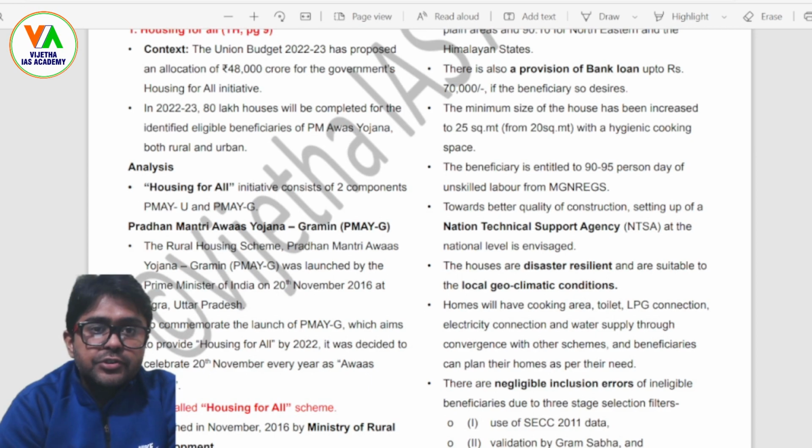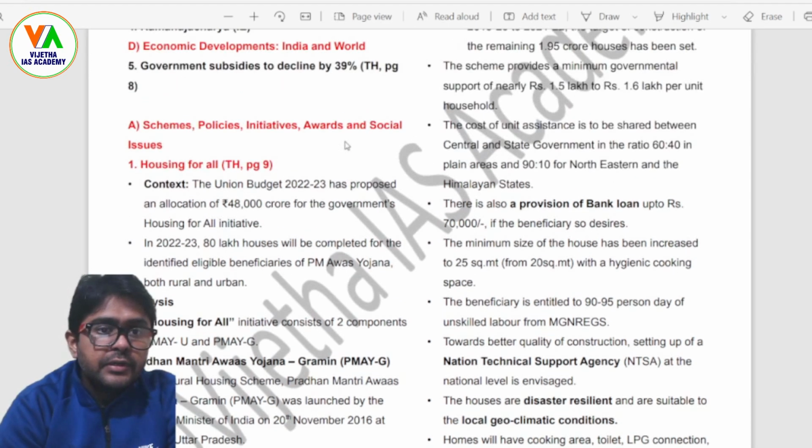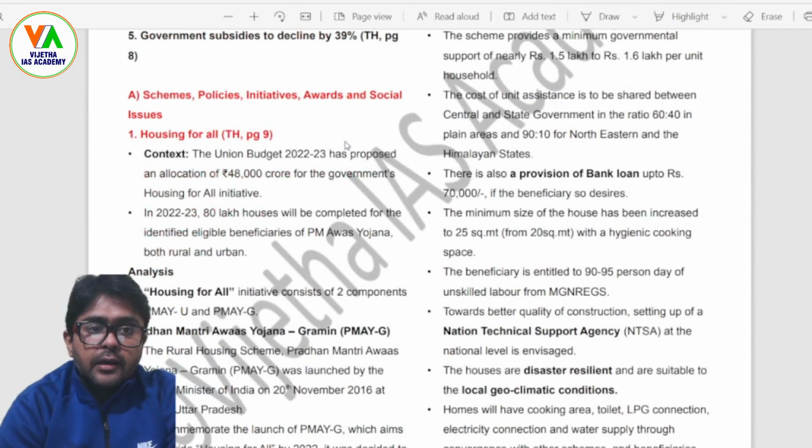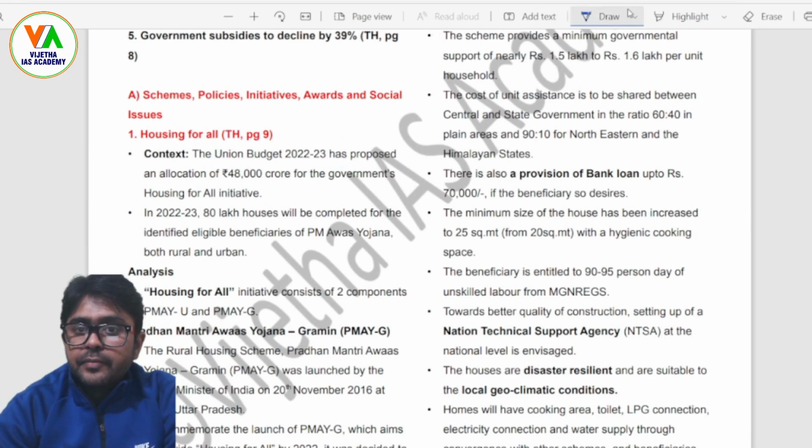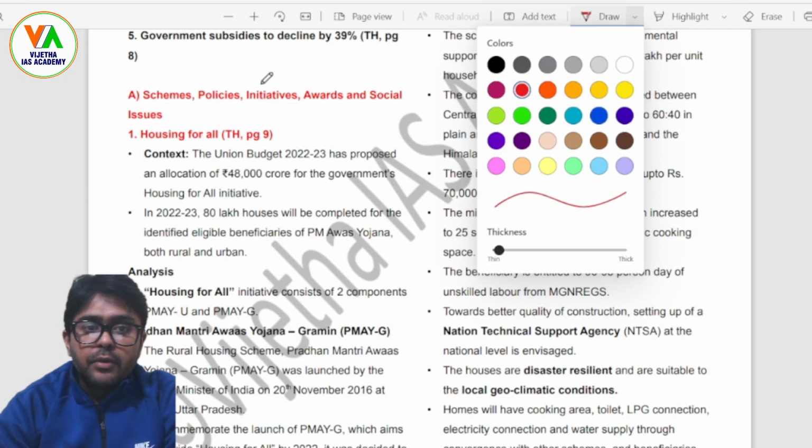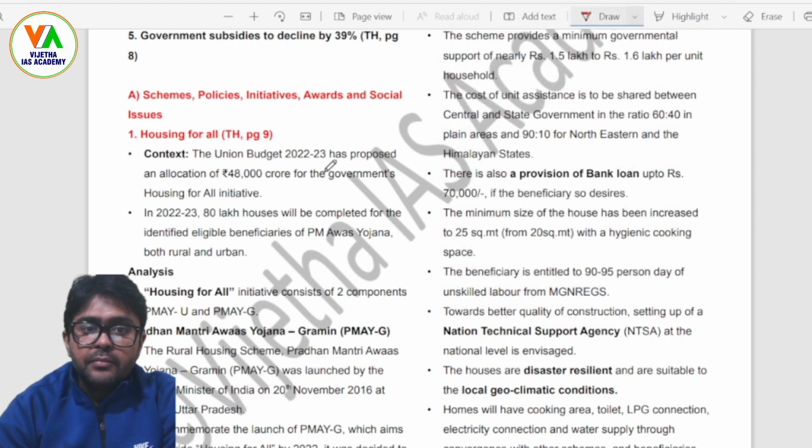And today the first topic we'll be talking about is housing for all. This is the scheme. You should know about this scheme because this is an important scheme. It has been running for the past 5 to 7 years. Now, what has been done? Why did we need the scheme and how far has progress been made?